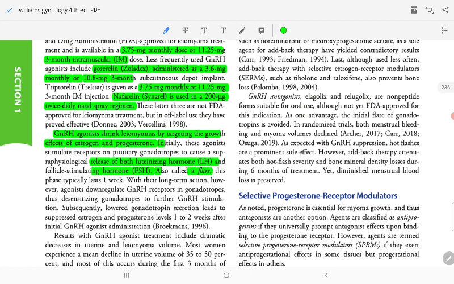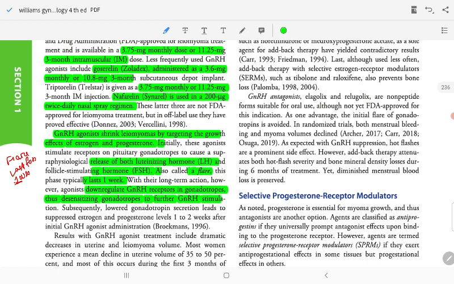This flare lasts for about 1 week. With their long-term action, however, agonists downregulate the GnRH receptor and desensitize the gonadotropes to GnRH stimulation.